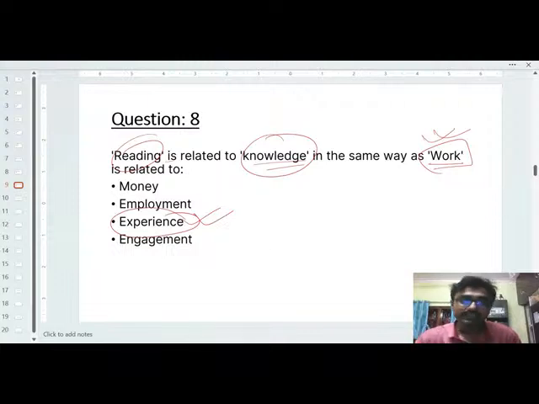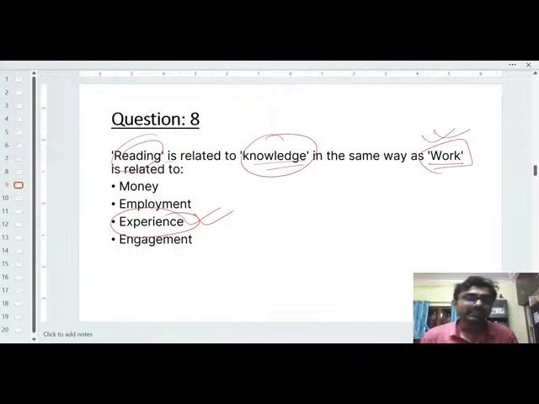Understood? So with this, I conclude the whole analogy, because analogy is a long part, and for analogy there is no such suitable formula. For different questions, there you have to remember different things like the general knowledge, like how the relationship has happened in between these two words. Okay, so this is all about the analogy.